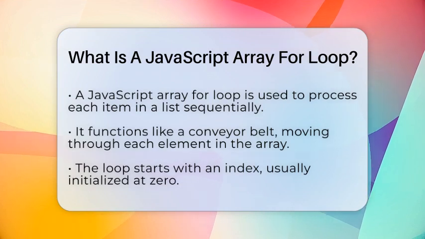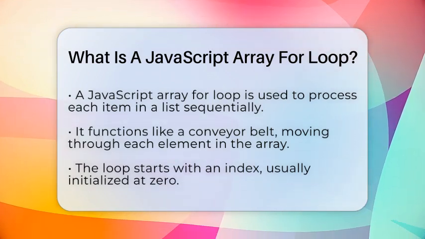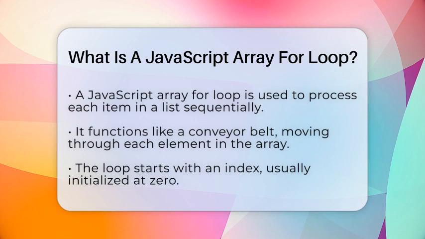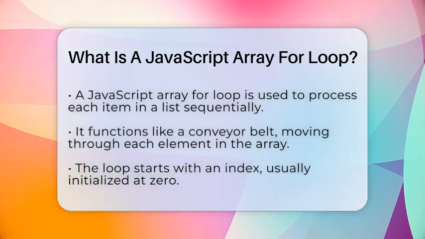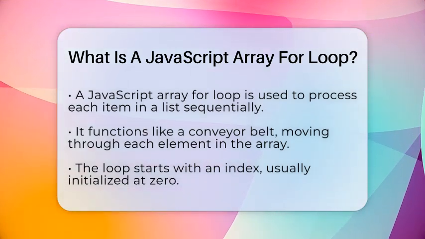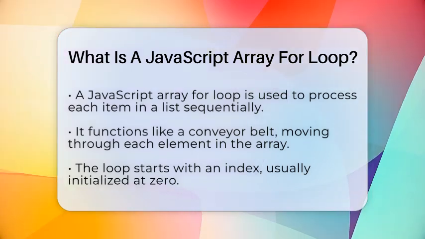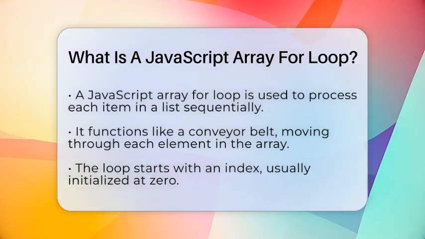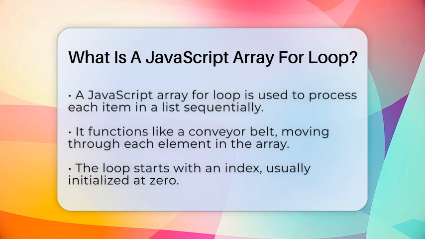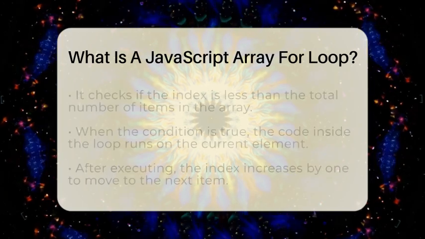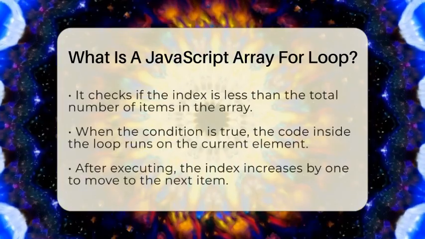Think of it like a conveyor belt that moves through each item, giving you a chance to look at or change it. A JavaScript array for loop is a way to run the same set of instructions for every element in an array. You start with a counter, usually called an index, which begins at 0. The loop then checks if this index is less than the total number of items in the array.